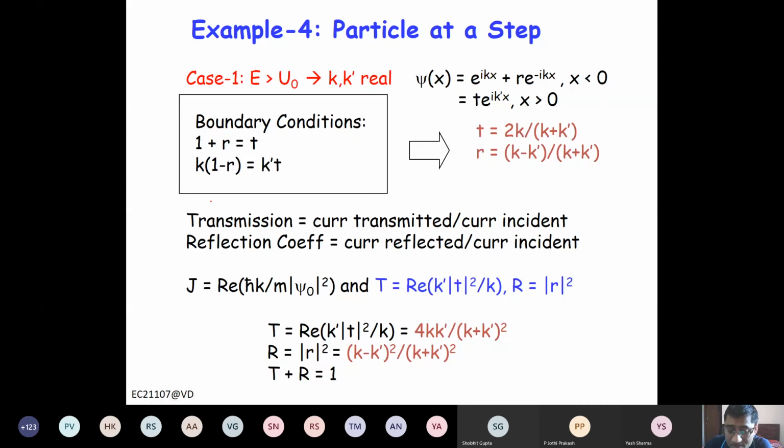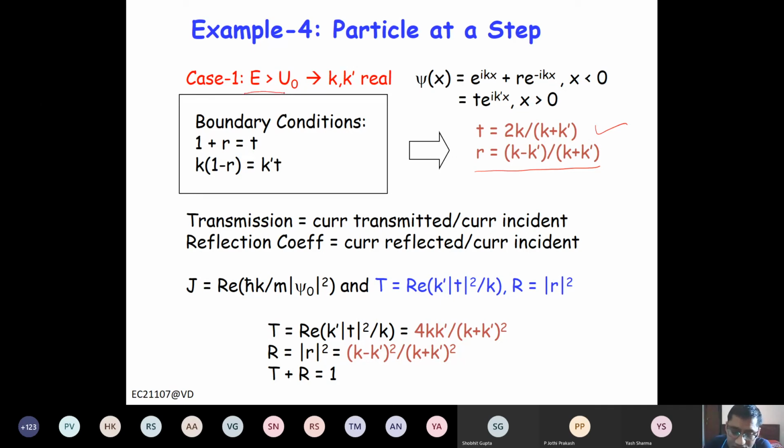So this is what I've explained. From this you can get r is k minus k prime by k plus k prime. Similarly, you can obtain t is 1 plus r. So this will be 2k by k plus k prime, right? And k and k prime are the wave vectors in the two regions.